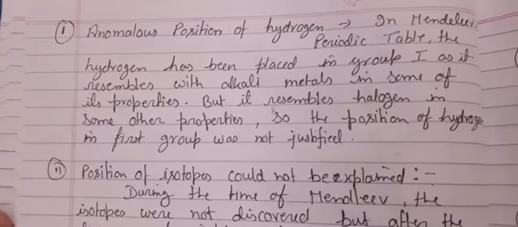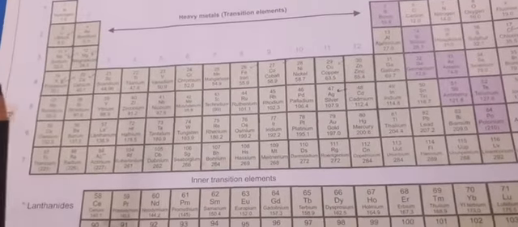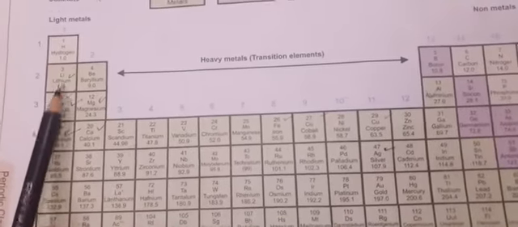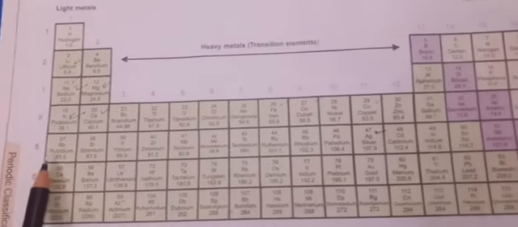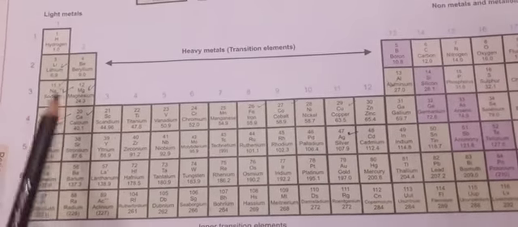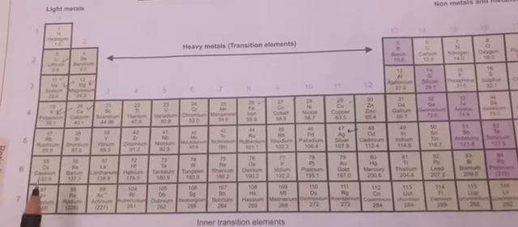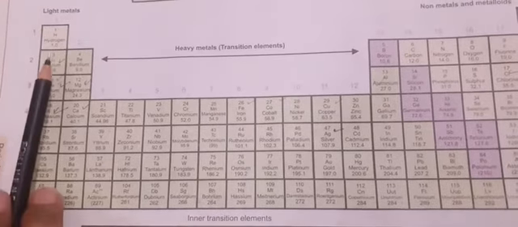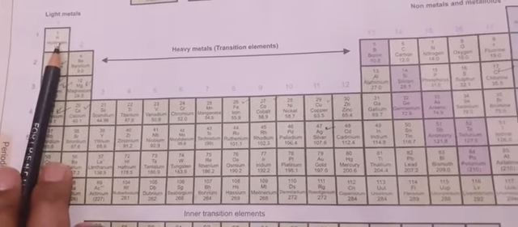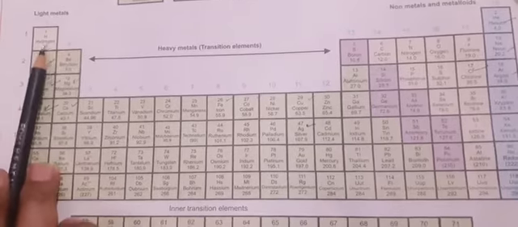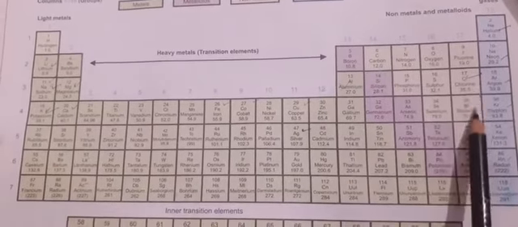That fault you can see here in the modern periodic table also. Please show the table, the modern periodic table. Children, this is your modern periodic table. Till now we are not satisfied with the position of hydrogen. If you see, hydrogen will show the properties of this group, like lithium, sodium, potassium, rubidium, all the members of this group. But on the other hand, the properties of hydrogen also match the halogen group, like chlorine, iodine, this group.